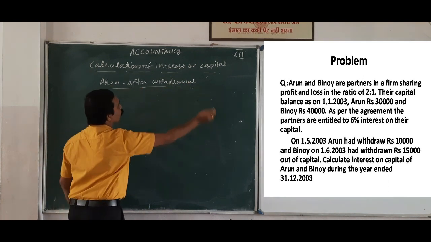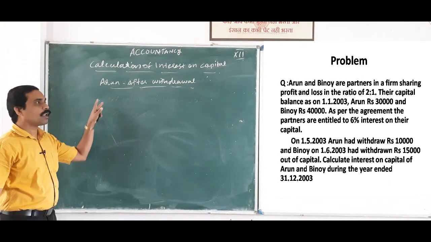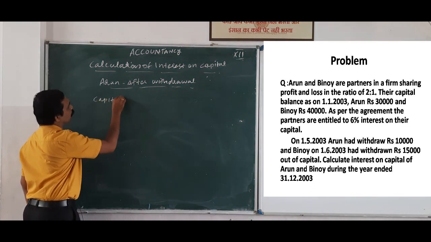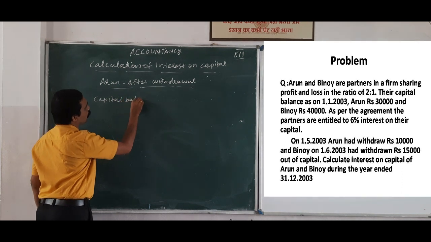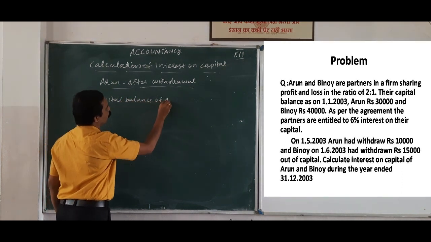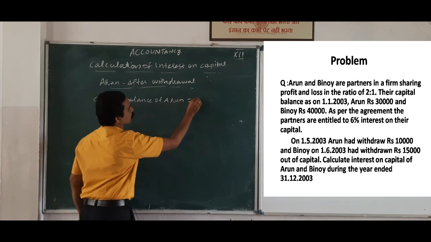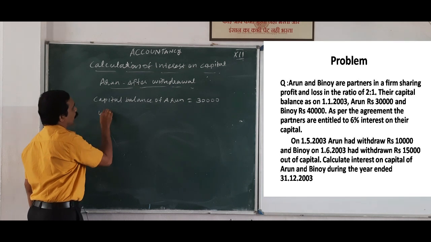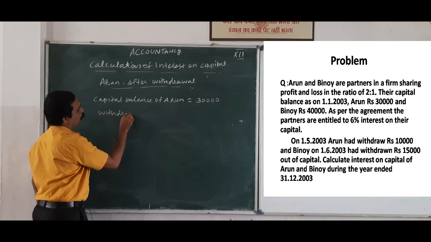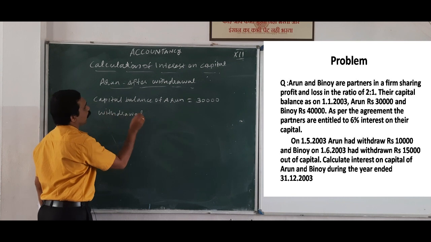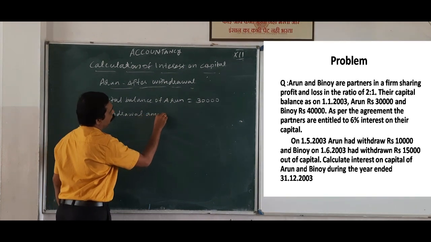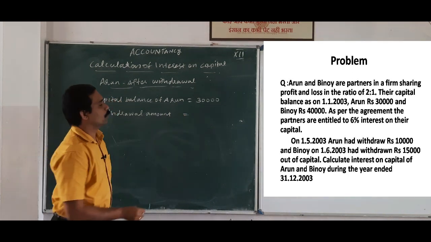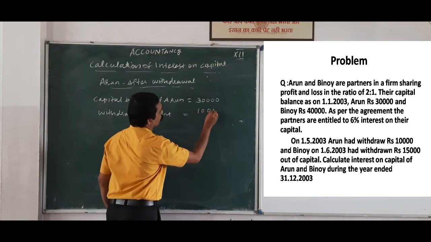See, listen, how to calculate interest on capital after withdrawal? The capital balance of Arun, how much? That is 30,000. See, the withdrawal amount of Arun, that is 10,000.